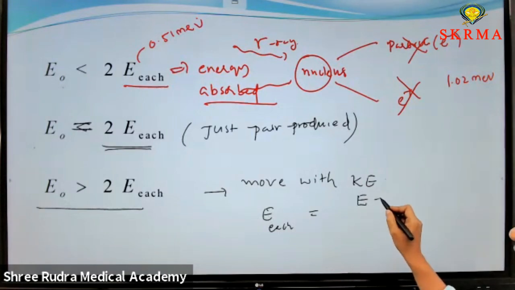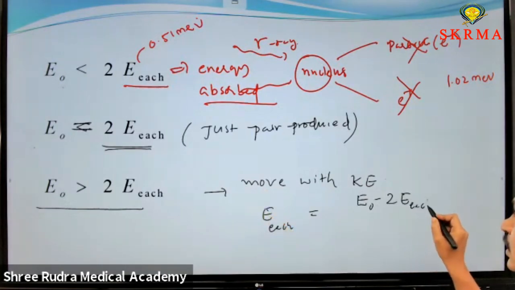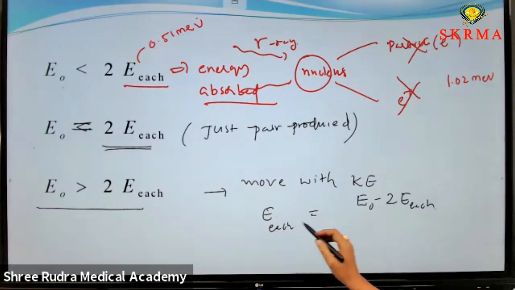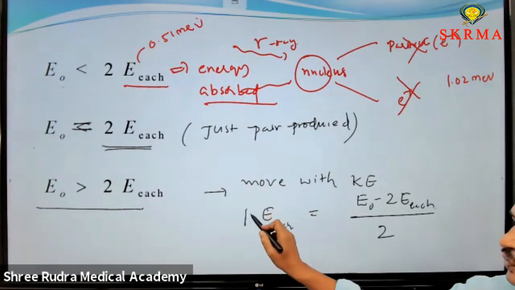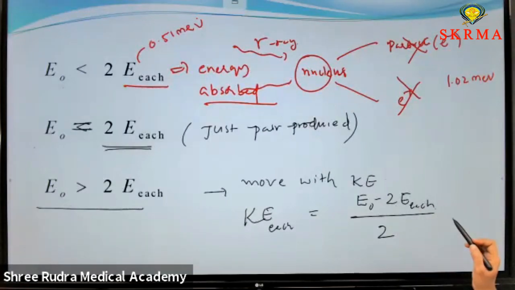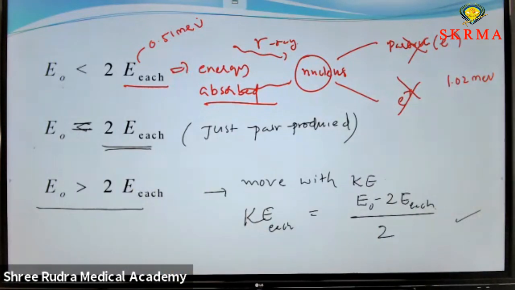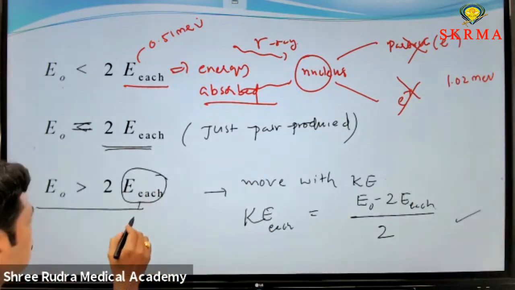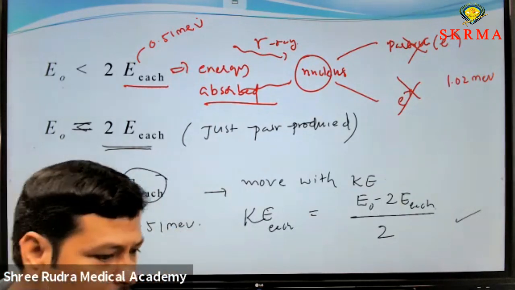The excess energy, E naught minus 2 E each, is the kinetic energy of both particles. For each particle, we divide by 2. This is the kinetic energy of each particle, K E each equals E naught minus 2 E each, divided by 2. This happens only when the incident energy is greater than 2 times the individual rest energies. This is the concept of pair production and pair annihilation.